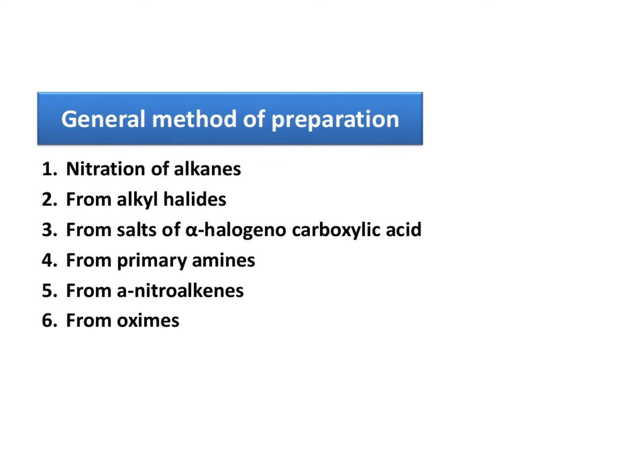General methods of preparation. There are several methods to prepare nitro compounds. The first method is nitration of alkanes. The second method is from alkyl halides. The third method is from salts of alpha halogenocarboxylic acid. The fourth method is from primary amines. The fifth method is from alpha nitroalkene. This is important for exams. Let us see one by one how to prepare nitro compounds.